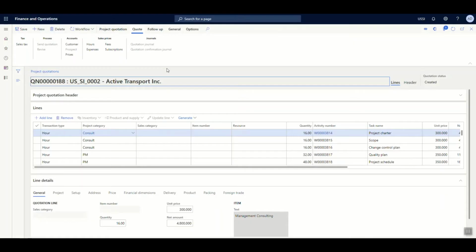However, prior to sending the quotation, there is one major important step which is involved in Dynamics 365 Finance, which is basically submit this quotation for workflow approval.